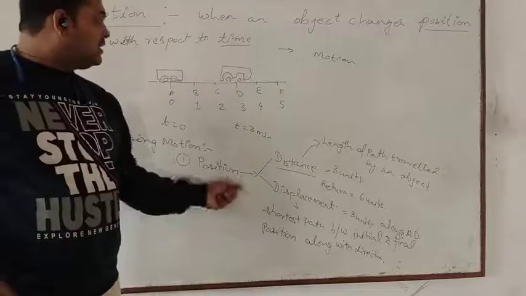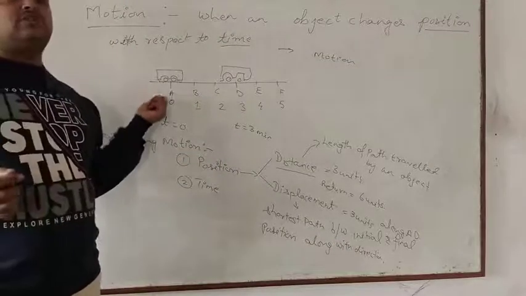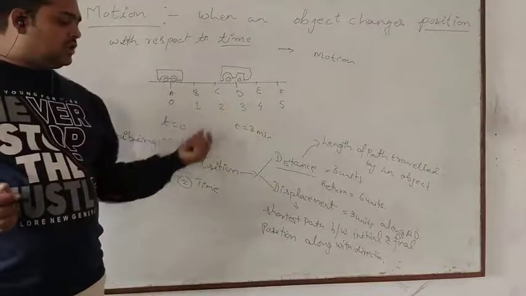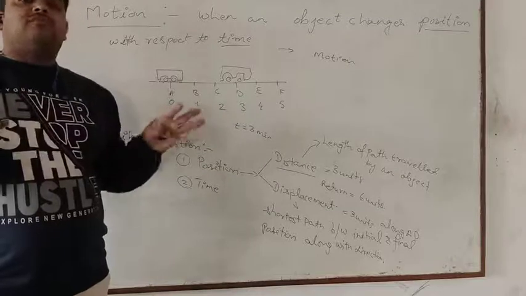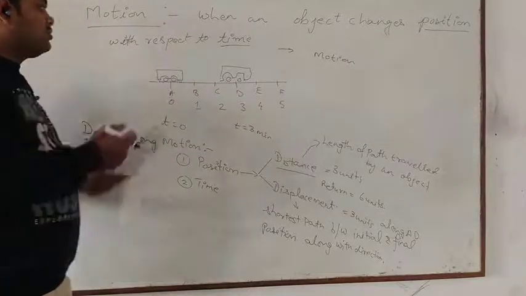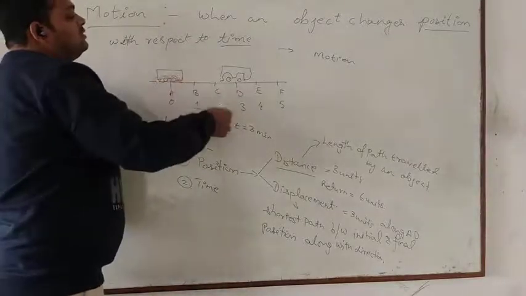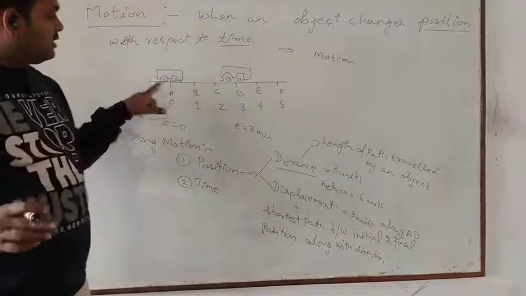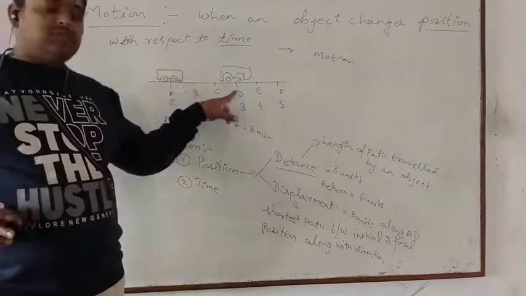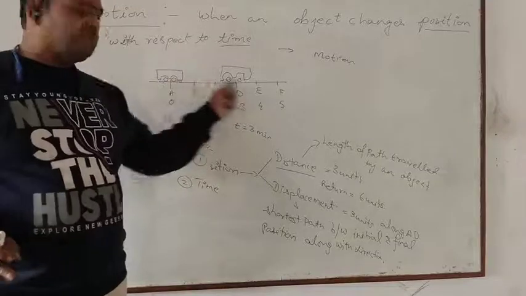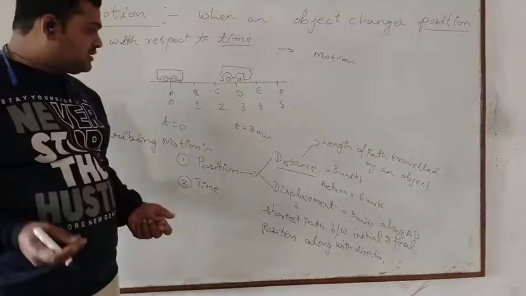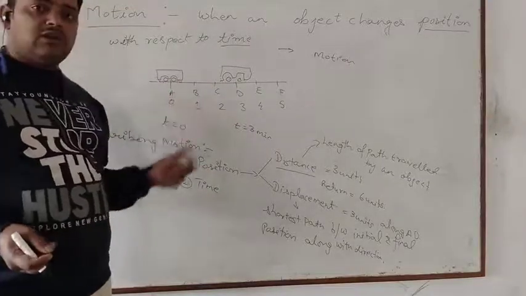In displacement, you have to just check the initial position and final position. You don't care about which path the object has followed. You don't care whether it has gone this way or this way. You just have to find out the initial position, final position, and what is the shortest path. Now we will see more examples of how we can find this displacement.